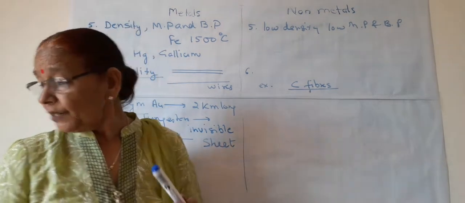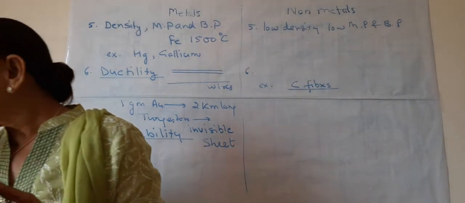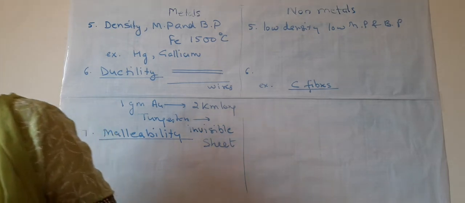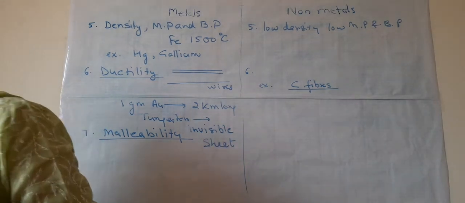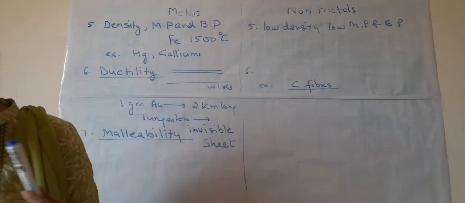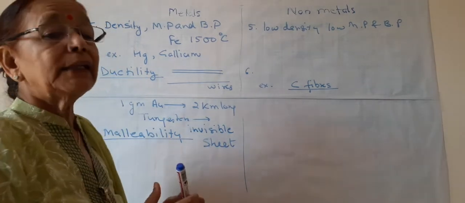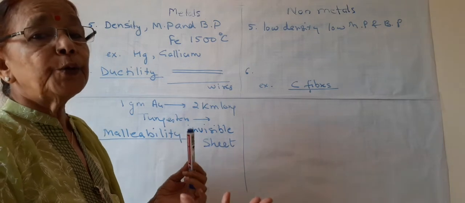By putting pressure, these metals can be turned into sheets.